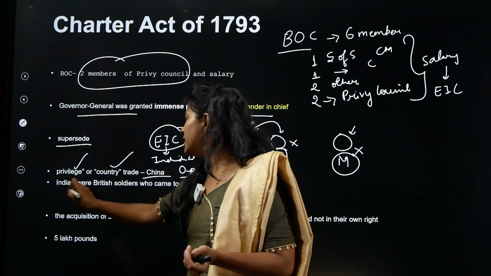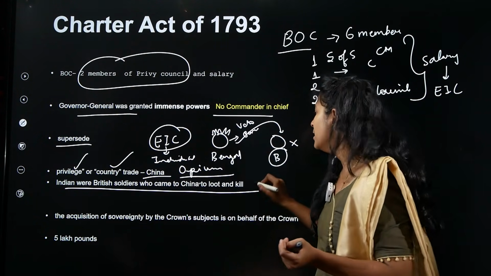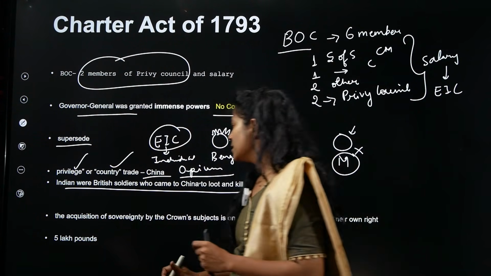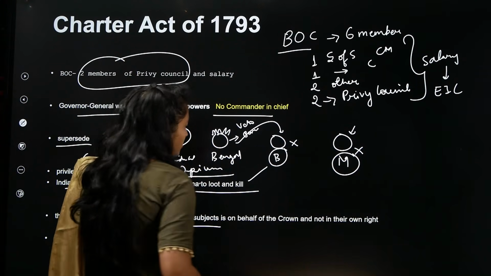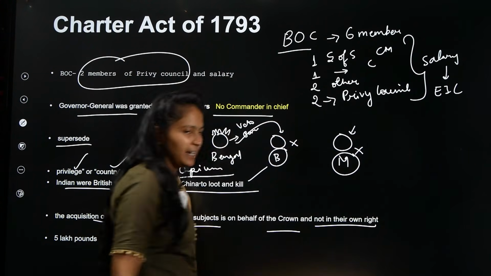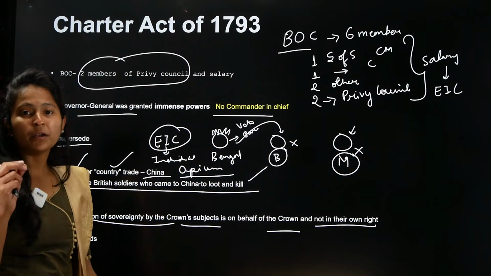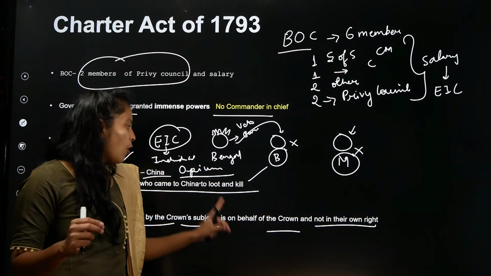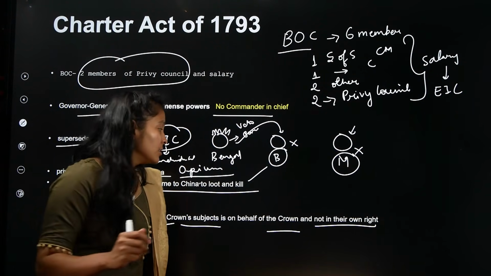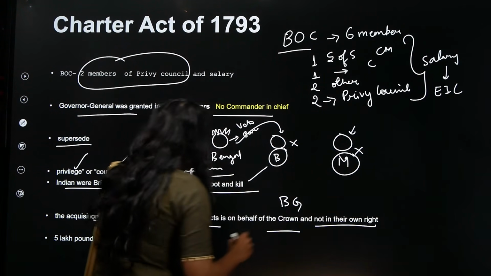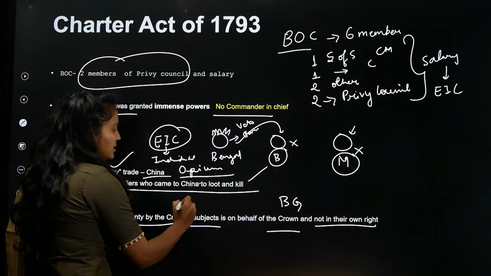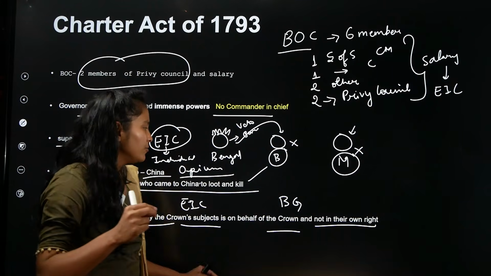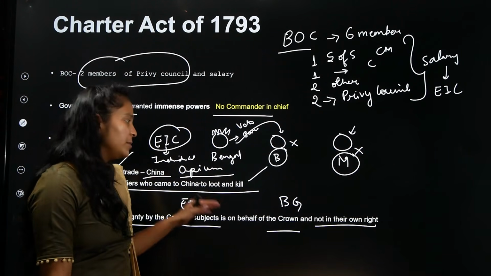So I already told you that Indians were British soldiers who came to China to loot and kill, because of the country trade. Apart from this, here you can see the acquisition of sovereignty by Crown subjects on behalf of the Crown in their own rights. Here the Crown is showing its power. The Crown means the British government, and the Crown subject is the East India Company. So whatever the East India Company is going to acquire, all of that now belongs to the Crown.